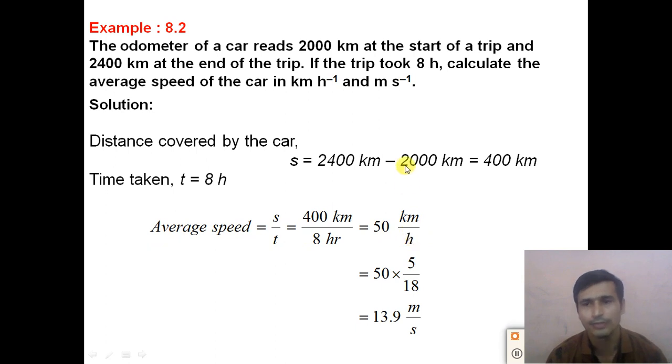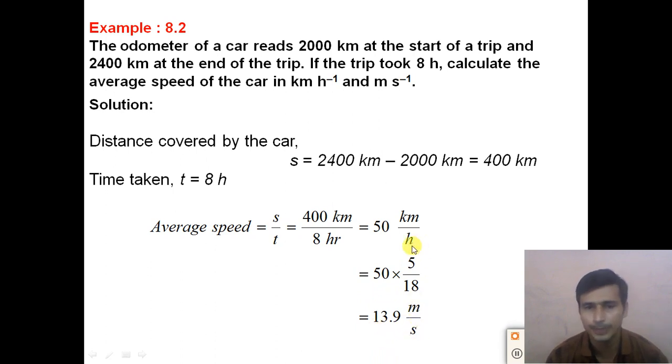Now we also need to find the average speed in meter per second. So how do we convert 50 kilometer per hour into meter per second? Just by multiplying by 5 by 18. So if we multiply 50 by 5 by 18, we get the answer in meter per second. 50 multiplied by 5 gives 250, and 250 divided by 18 gives the answer 13.9 meter per second.